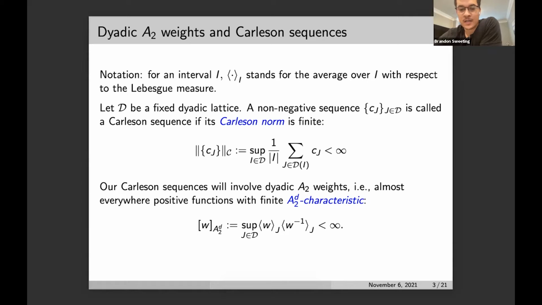We've seen Muckenhoupt weights, A_p weights, a lot in this conference, but just to recall, they're almost everywhere positive functions that have finite dyadic A2 characteristic, which is defined below. It just says that the supremum of this product of integral averages, taken over elements of the lattice, is uniformly bounded.